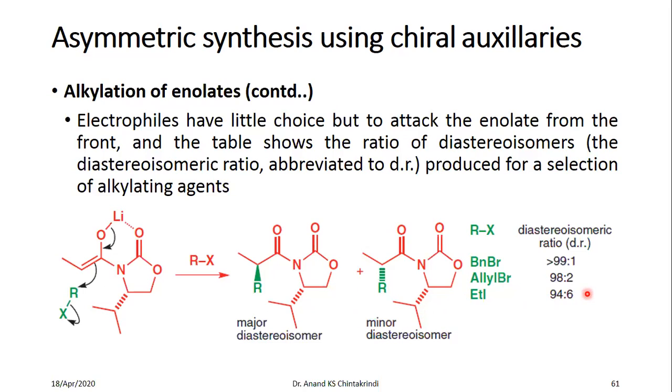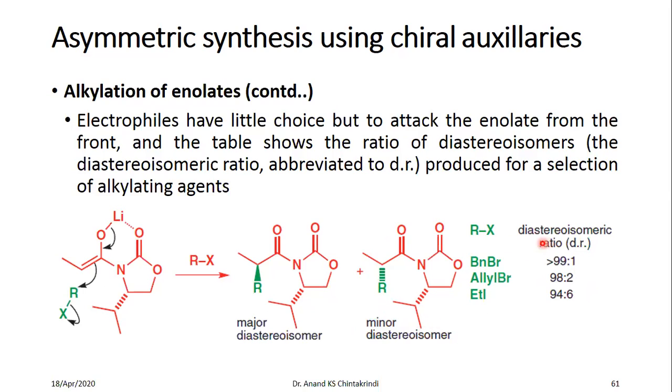Now this is the major disadvantage here, because if you calculate the enantiomeric excess, this will be 94 minus 6, which is 88% enantiomeric excess of this particular major enantiomer. So you are losing quite an amount of the other enantiomer in this case, not getting the 99%.